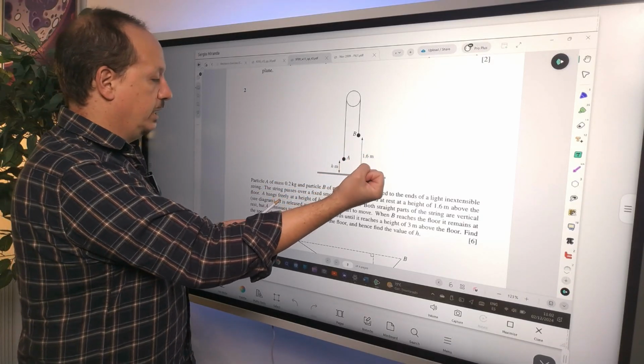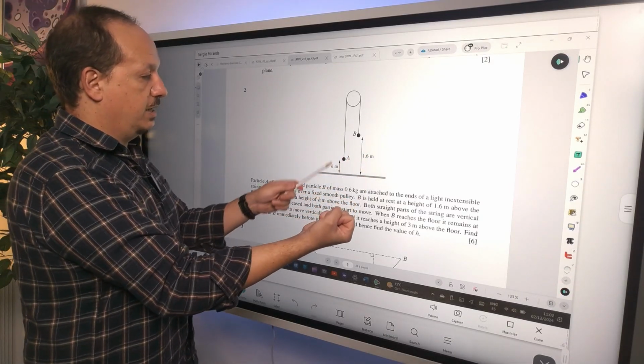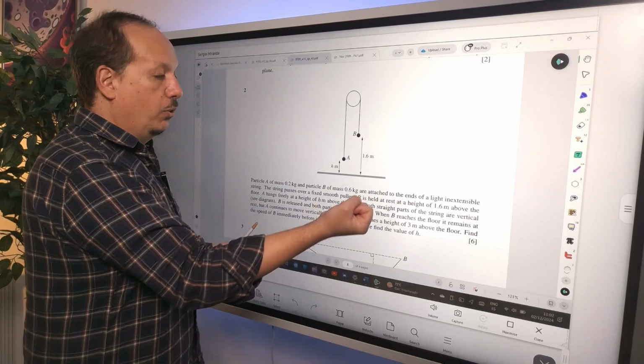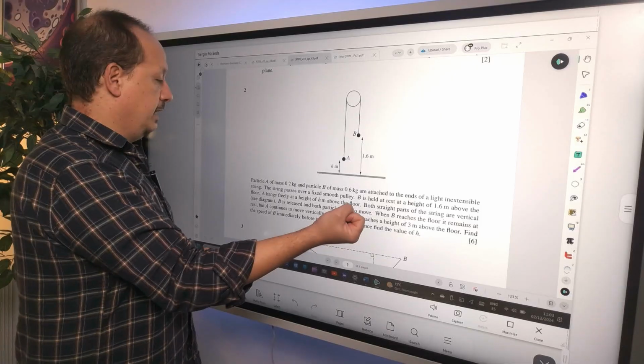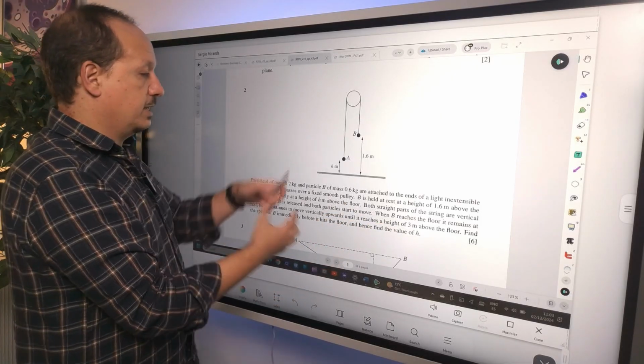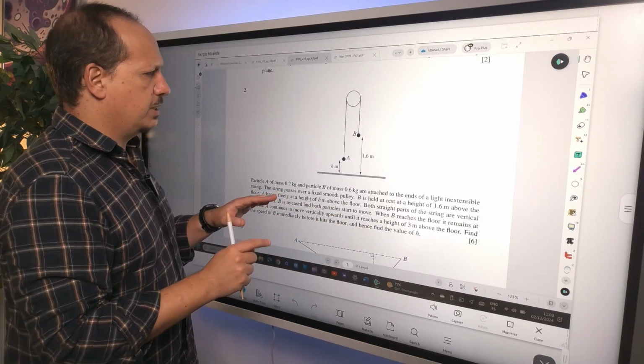A hangs freely at a height of h meters above the floor. Both straight parts of the string are vertical, okay? And then B is released and both particles start to move. How are they going to start moving?